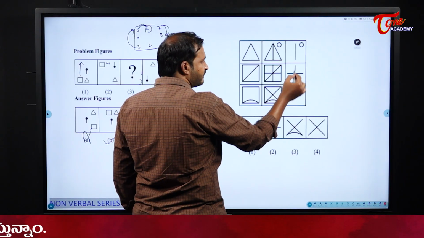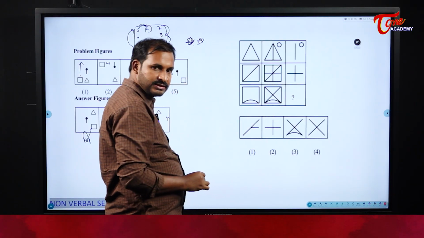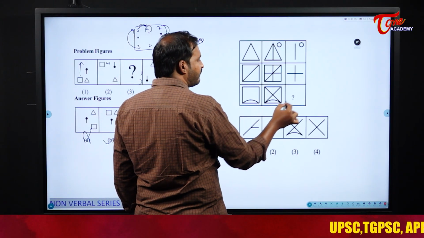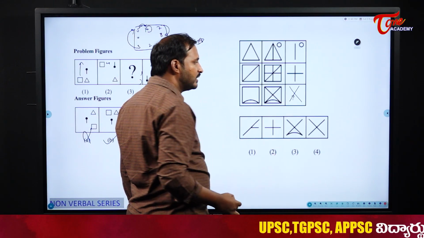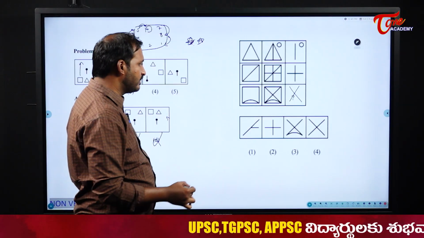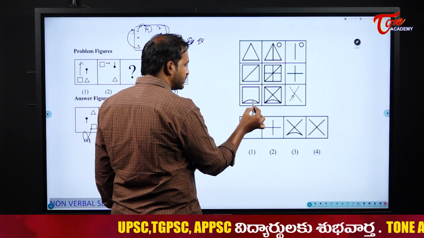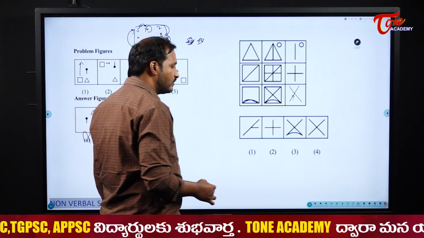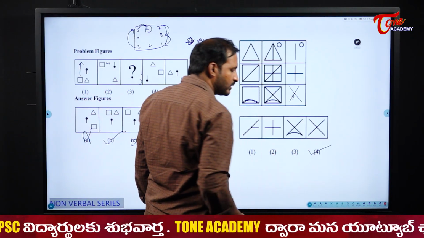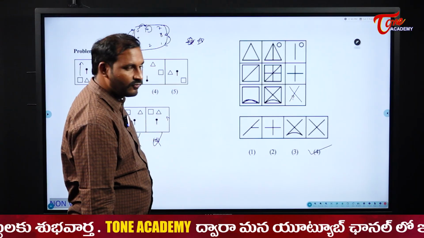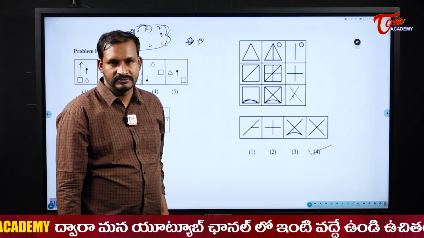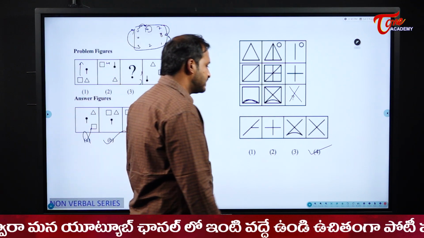I have deleted the first figure. Then I will have just plus. Now here also the same thing. I should delete the first figure, then I will have only cross. Why? Because in my first figure I have this one, so that will be deleted. So here my answer becomes option 4. Please be careful. The first figures are deleted from this one. Okay, right? Then see the next one.